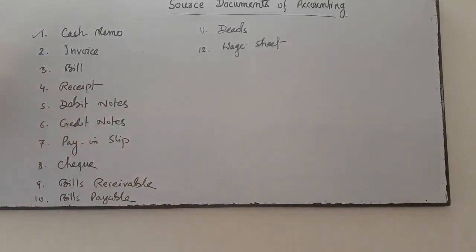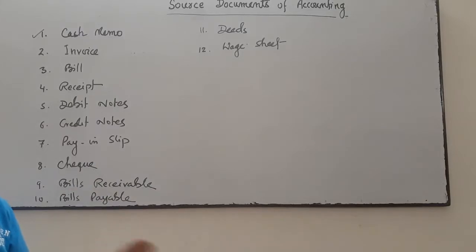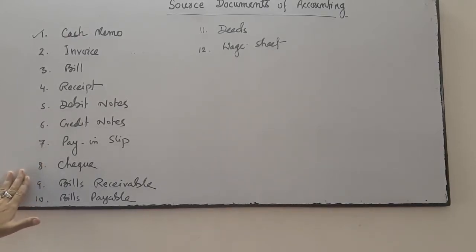So these are the documentary evidence, source documents. On the basis of that, we prepare the voucher and thereafter we record the transaction. So these are the source documents: cash memo, invoice, bills, receipts, debit note, credit note, pay in slip, check, bills receivable and bills payable.